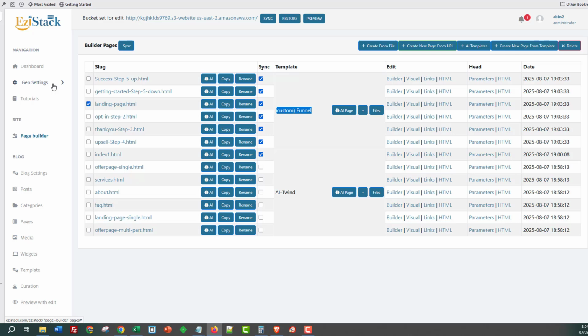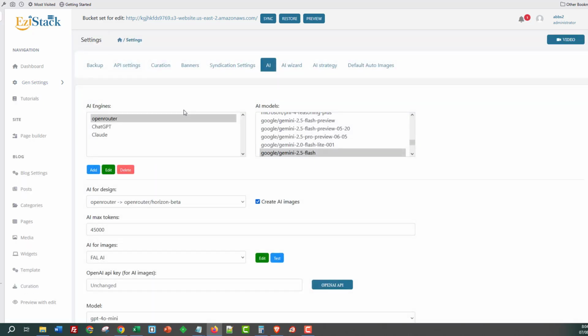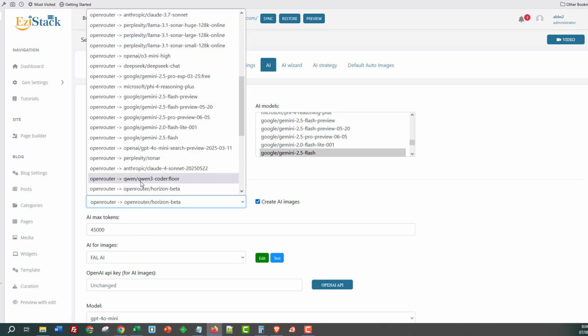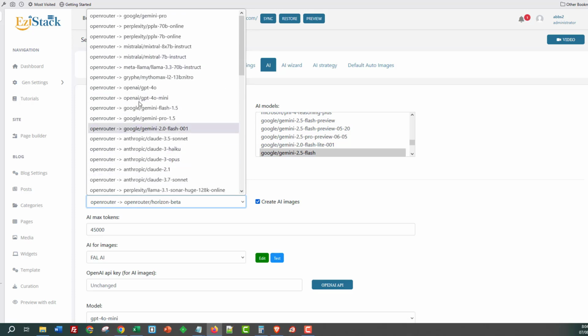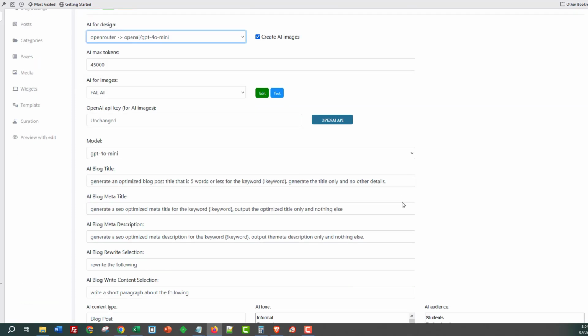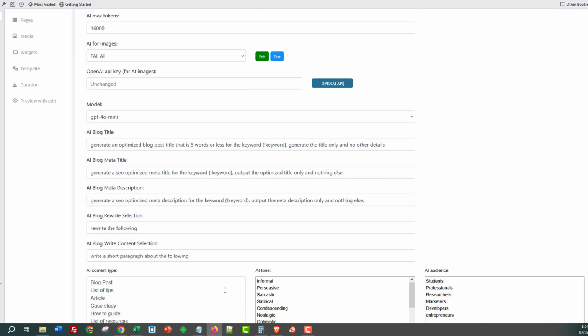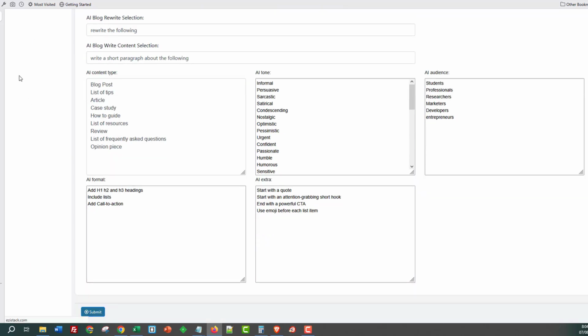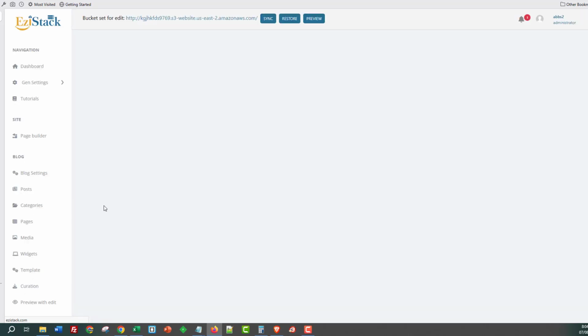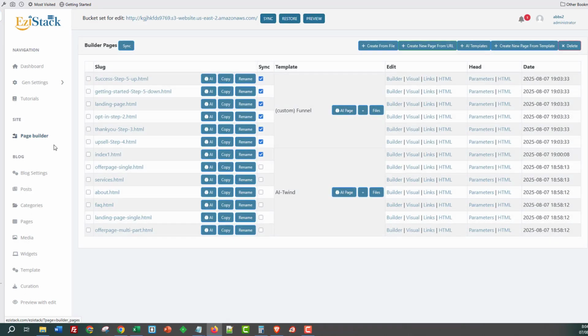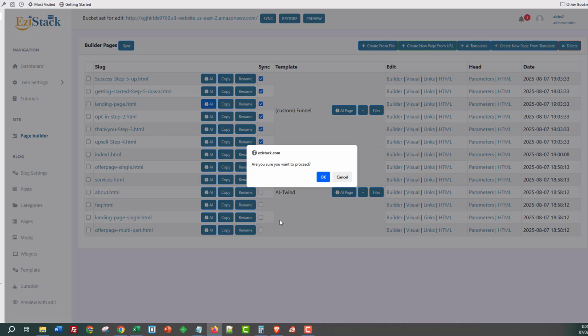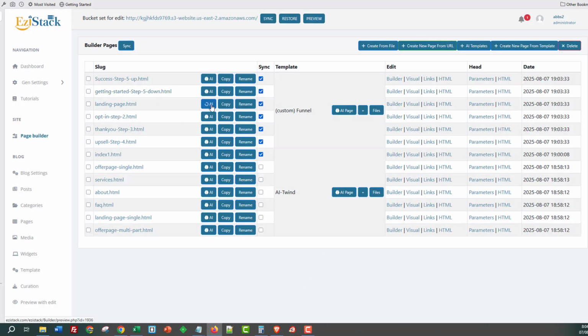Basically the alpha model was a free model, and I just wanted to show you that even if you wanted to work with free models, which a lot of the time you can, then you can come here and work with them as well. In fact, what we'll do then, guys, is work with GPT-4o mini. How about that? I don't believe I can add that many characters in here. I'll click on submit and let this update inside of EziStack. We'll go back over to the page builder, back to the landing page, and click on AI. And hopefully this time we won't get any errors.